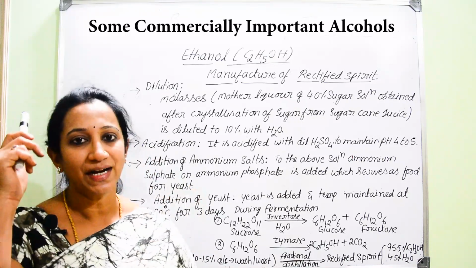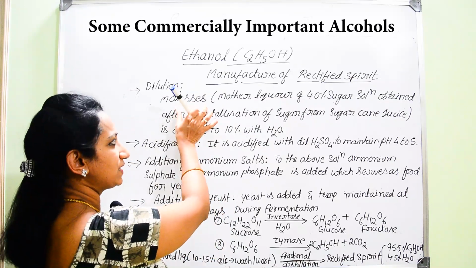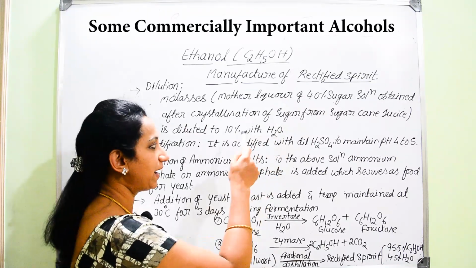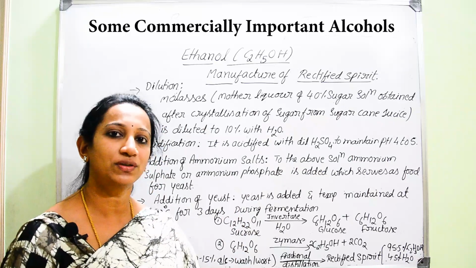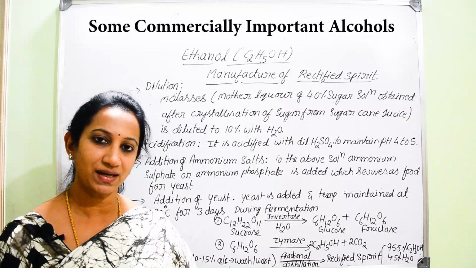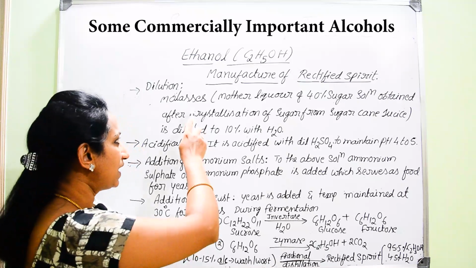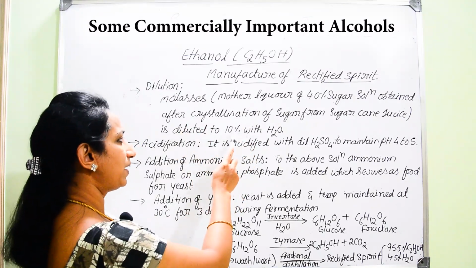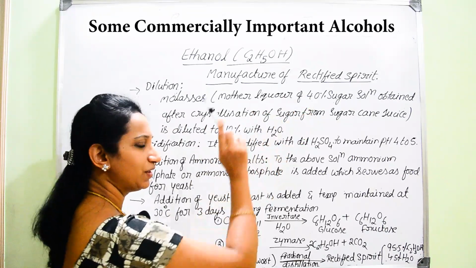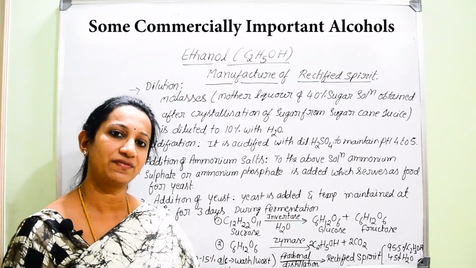Now, once you start with molasses, in the very first step, if you take that molasses which contains around 40% sugar, then we have to dilute it by adding a certain quantity of water, so that we get the percentage of sugar around 10%. So the very first step during this manufacturing process is dilution. Molasses is subjected to dilution by adding water, and the concentration gets reduced to 10% from 40%.